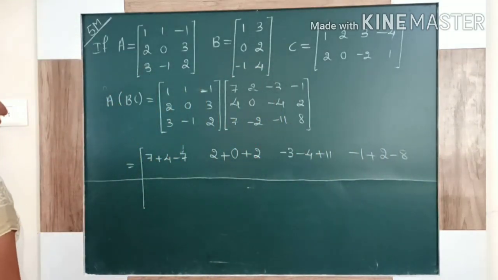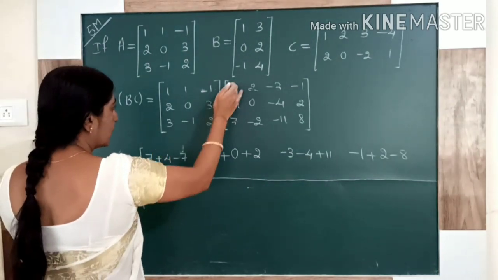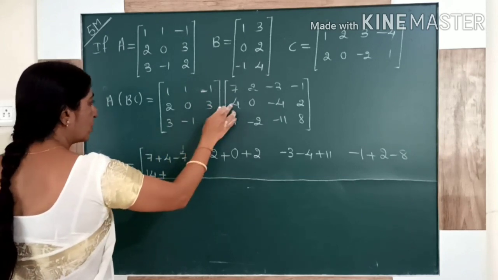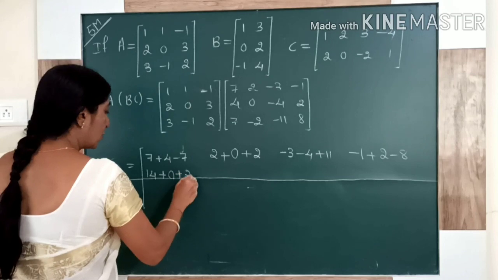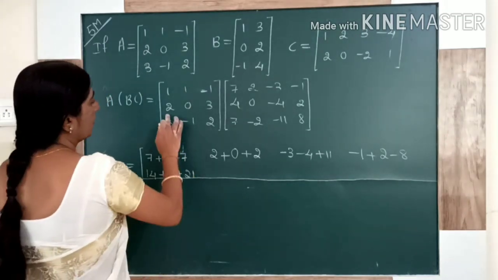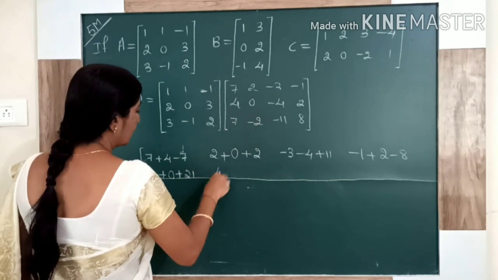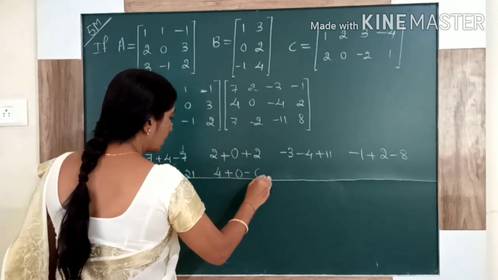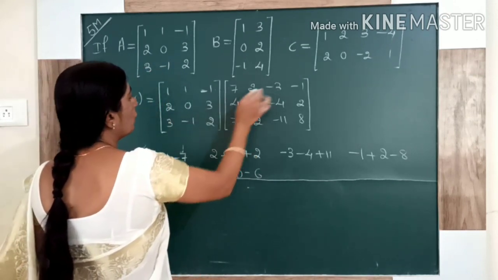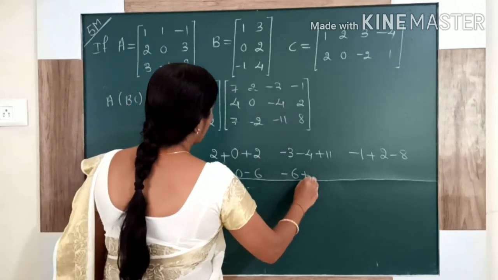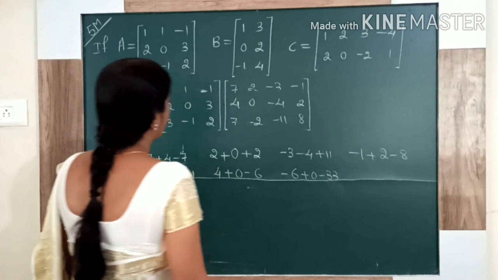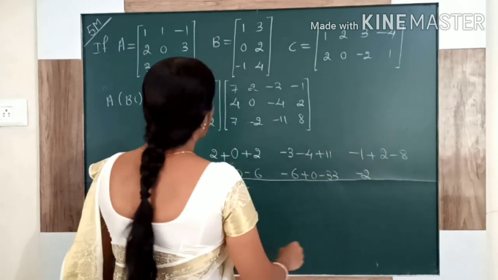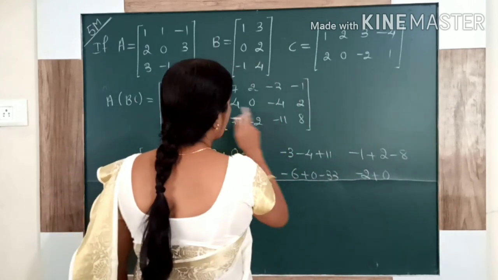Have you completed this? Yes. Then come for the next. Second row with first column: 2 into 7, 14, plus 0 into 4, plus 3 into 7, 21. Then second row with second column: 2 into 2, plus 0 into 0, then minus 6. After that, second row with third column: minus 6 plus 0, minus 33. Then second row with fourth column: 2 into minus 1 plus 0 into 2 plus 3 into 8.